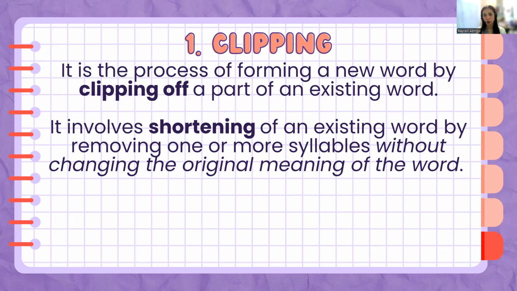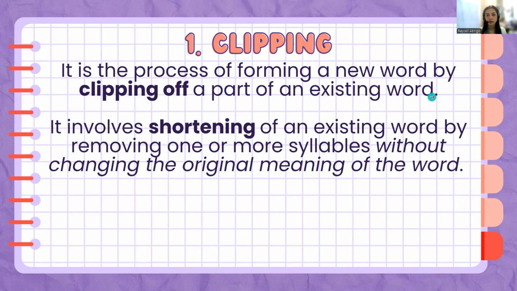We'd like to highlight on the italicized terms on the second paragraph or sentence rather, that when we clip, we only make the word short by removing some part of the words, may them be in the beginning or in the end of the word, but the meaning of the word is still the same as the original full spelled meaning.